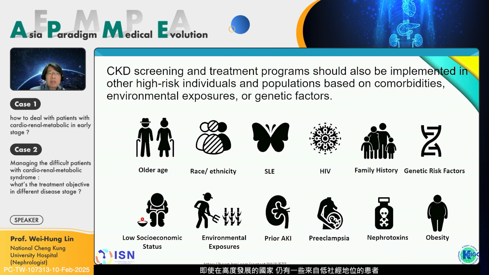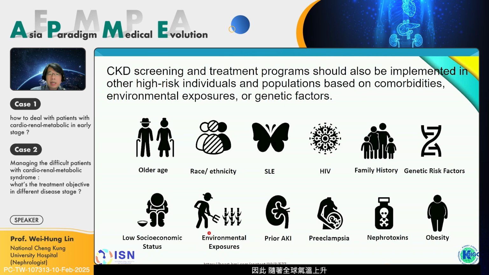Even in highly developed countries, we have some patients with low socioeconomic status, so how do we pay more attention to them? In some places like Singapore and Southern Taiwan, a recent publication from Southern Taiwan showed that with every one degree Celsius increase, there is more acute kidney injury and more CKD.